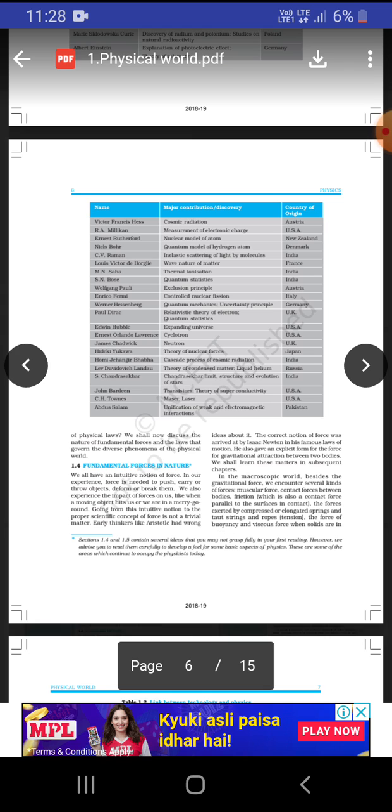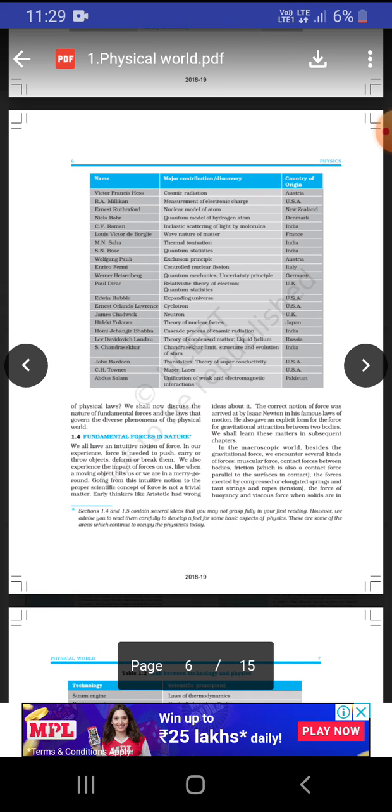Fundamental forces that we see in nature: there are many forces, like if a car is moving or if you push someone, there is a force. How does it work? Earlier thinkers like Aristotle had some wrong ideas about that, and the correction of the theory was done by Isaac Newton, who gave us information about the law of motion.